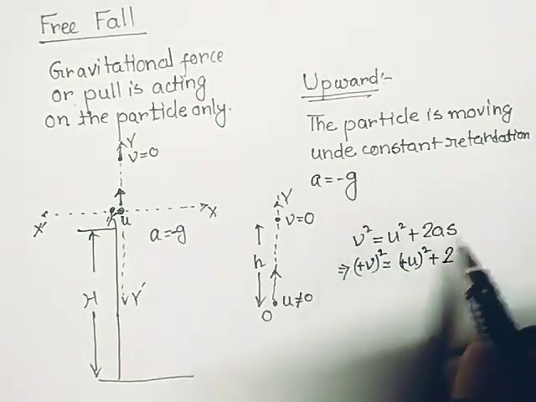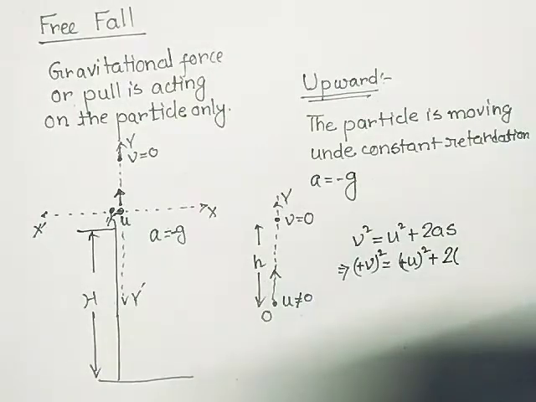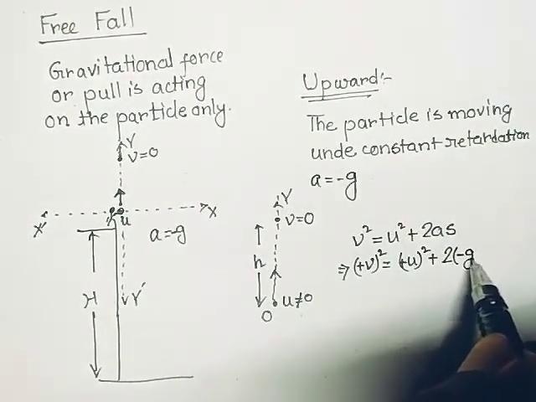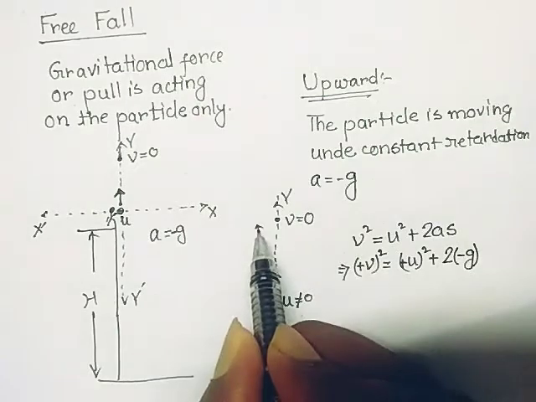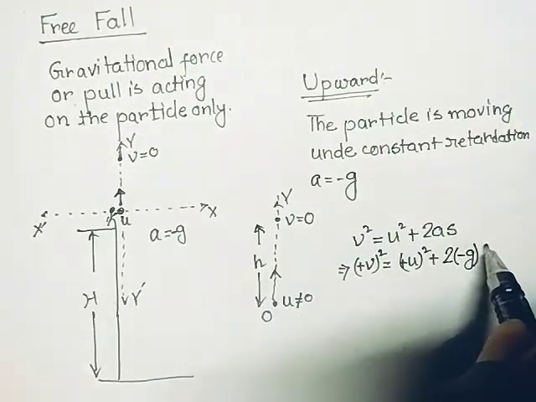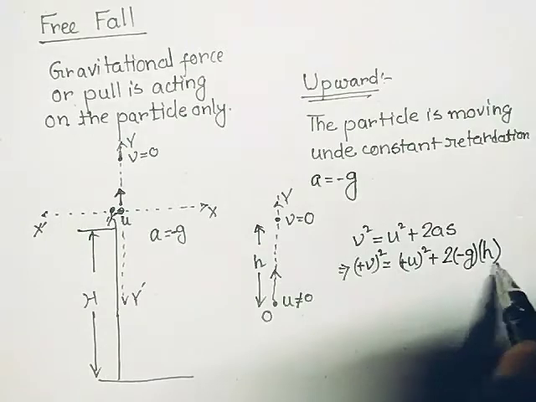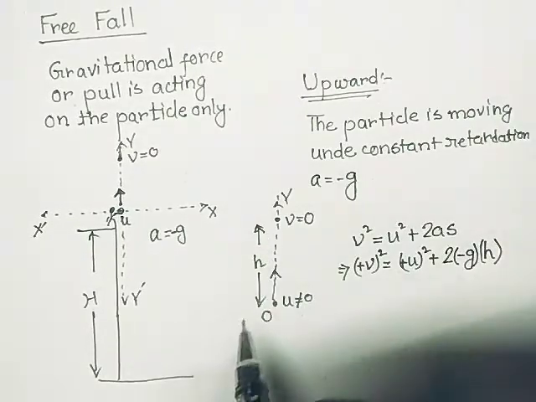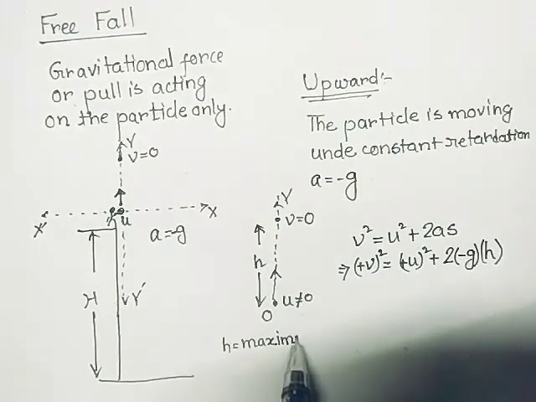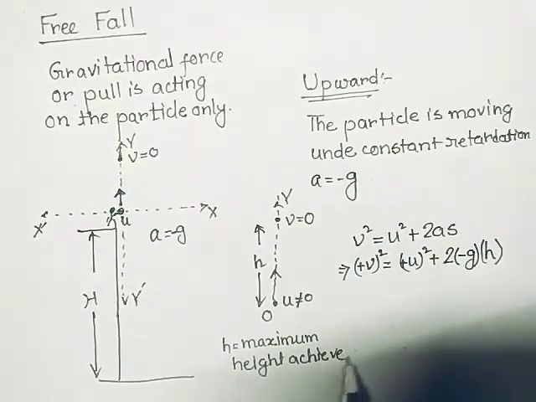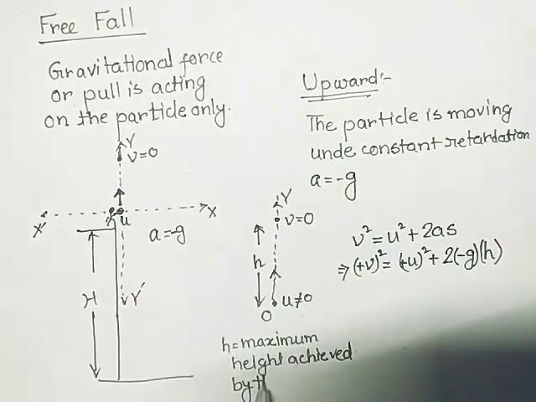The acceleration is minus g since it is always acting downwards. And the small h is the height that it is moving, that is the maximum height achieved by the particle.